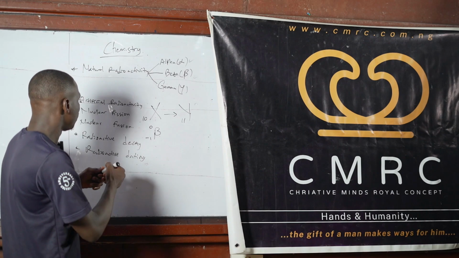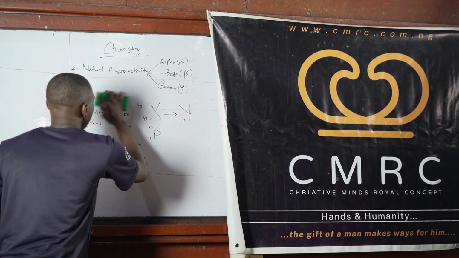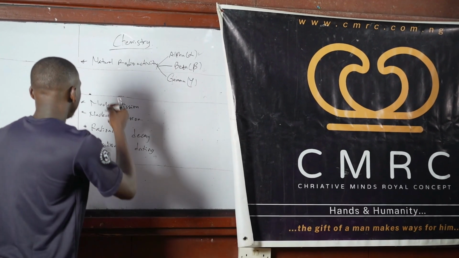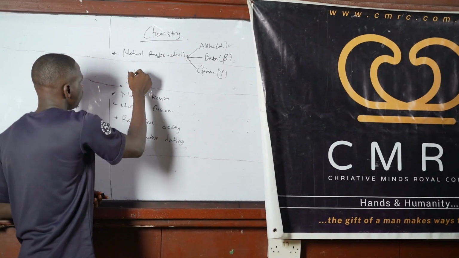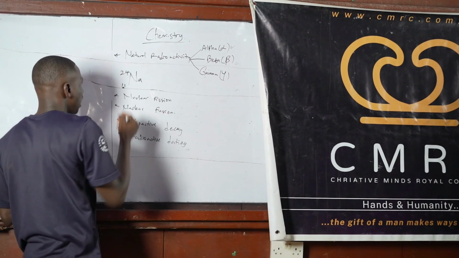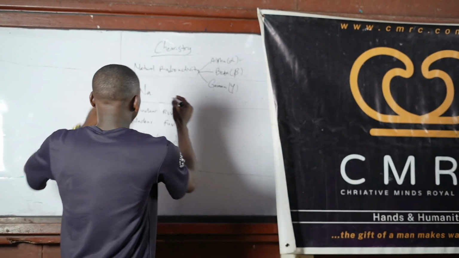So when you have a beta emission, let me give you an example now. Let's say we are talking about sodium. The atomic number of sodium is 11. Let's say sodium 24. That's a radioisotope of sodium. If it undergoes beta emission, what is going to happen?